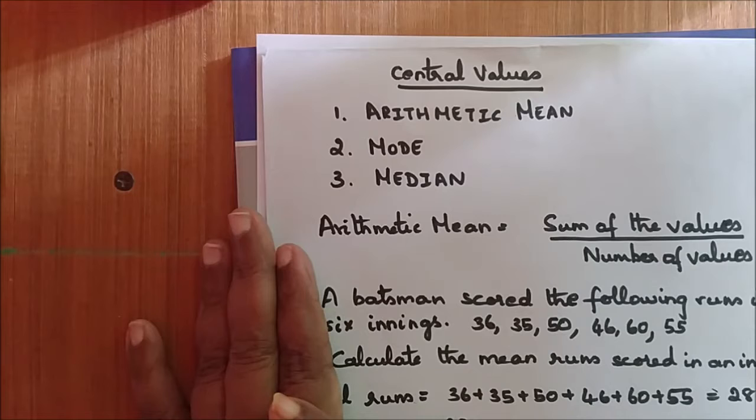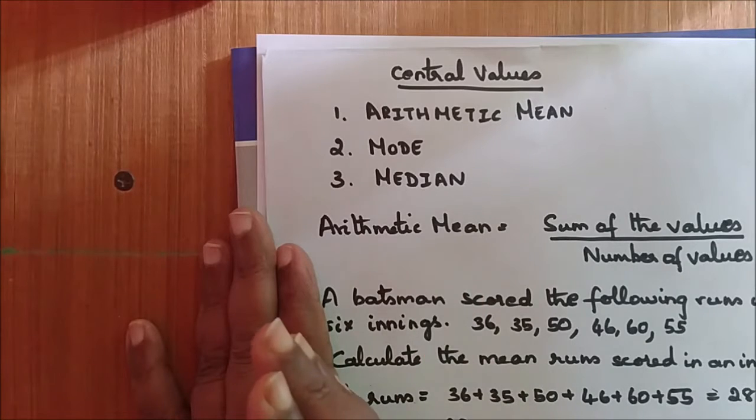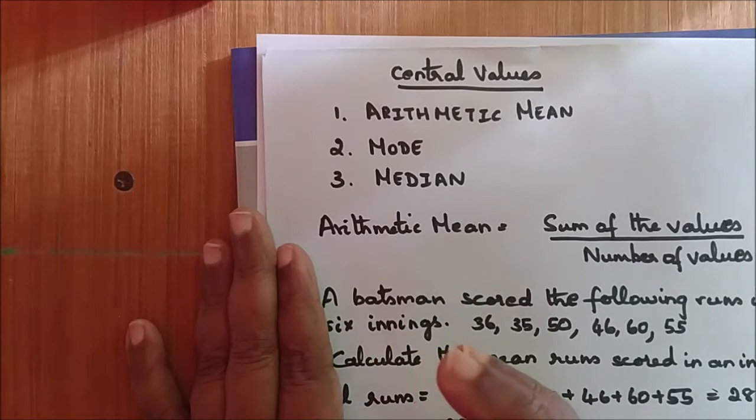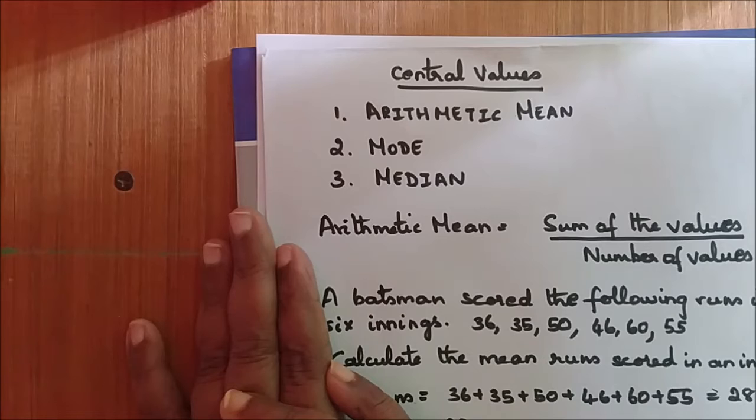But on an average she reads for 5 hours. So this value 5 lies between the highest and the lowest value. So it is a value of central tendency. So the arithmetic mean is called a central value.